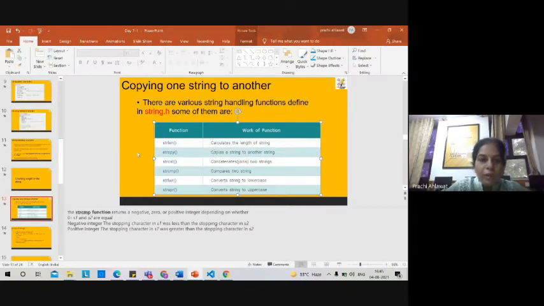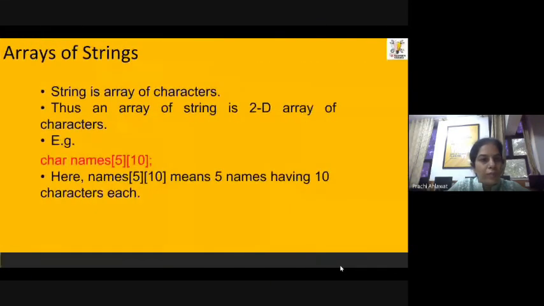Now I'm going to proceed with the next topic of my session. Okay, but before that, let us discuss array of strings. Now we have better clarity on strings. String is itself an array of characters. So what is an array of strings? An array of strings is going to be a 2D array of characters, because a string in itself is a one-dimensional array of characters. We are going to represent it like this: char names[5][10]. So we are going to use two dimensions over here.